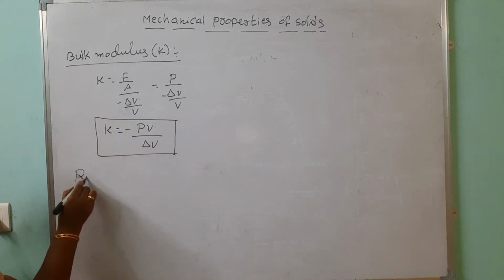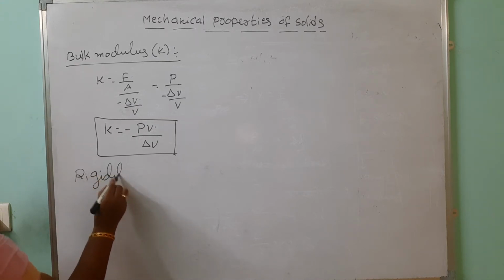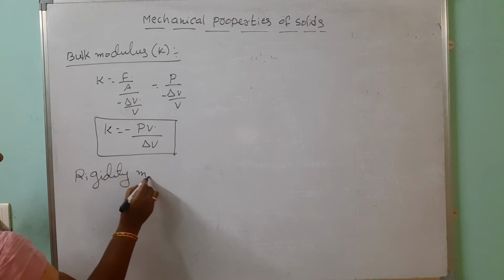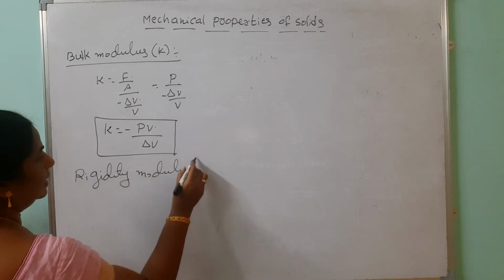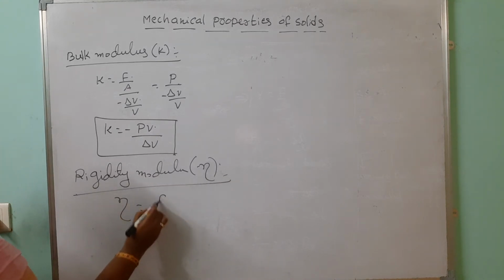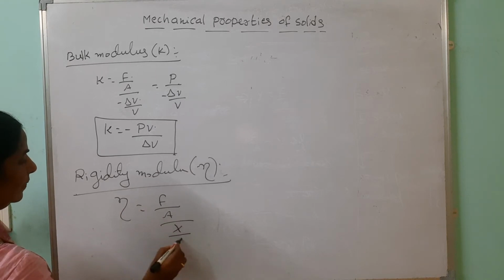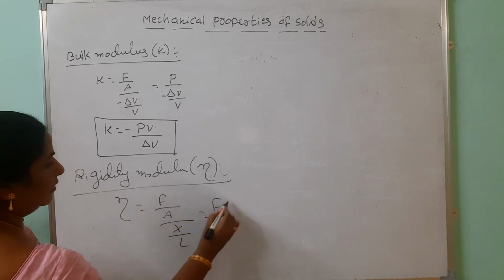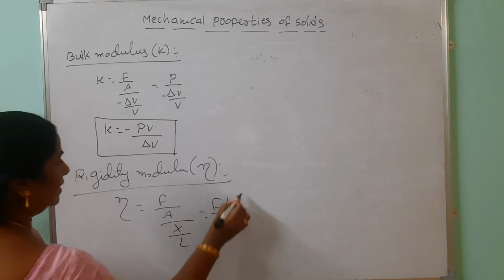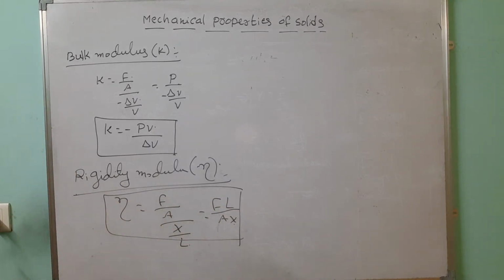The next one is the rigidity modulus, or shear modulus. In this case it is represented by eta. Eta, what is the formula? Stress is the same, but instead of theta we are taking x by f. Here this is different, FL by AX we are writing. This is about the rigidity modulus. So these belong to Young's modulus, rigidity modulus, and the middle one is the bulk modulus.